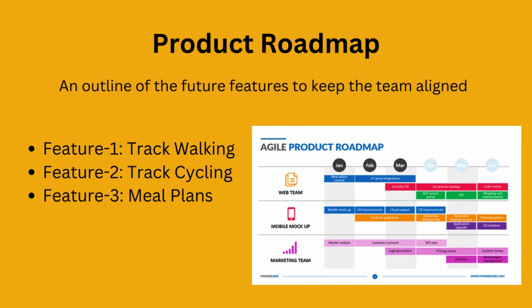A product roadmap outlines the high level plan for how your product will evolve over time. It helps communicate what's coming next. For our app, the roadmap could include adding more features like track walking, track cycling, or even a meal planning tool. The roadmap helps our team and stakeholders stay aligned on the product direction.